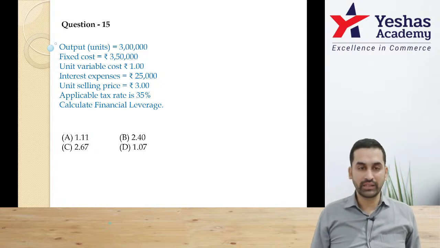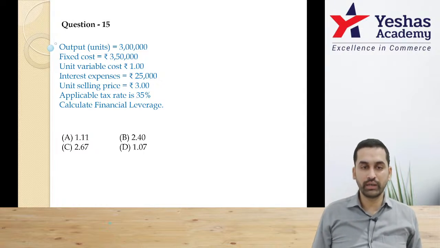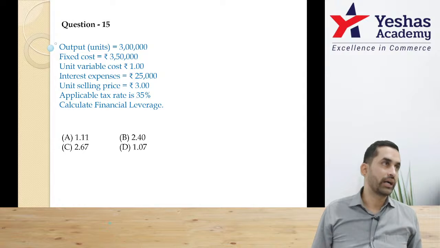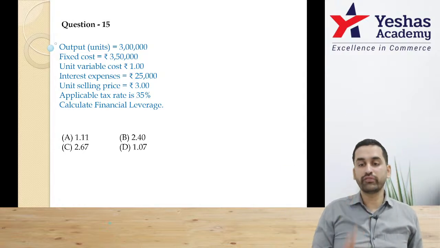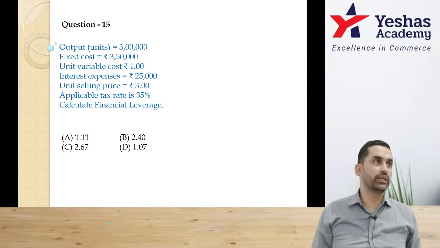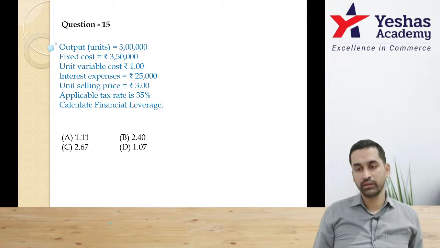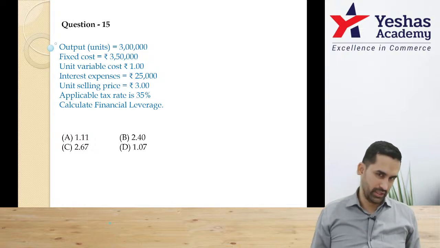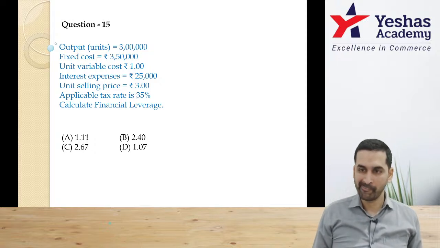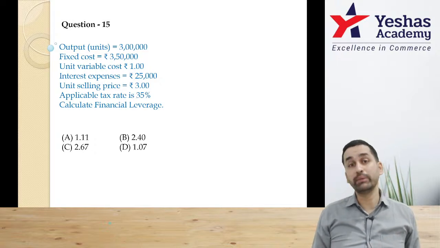Output in units is 3 lakh, fixed cost given, variable cost given, interest cost given, selling price, tax rate. Calculate financial leverage. Understand, before you write the full income statement from top to bottom, they want financial leverage. For financial leverage, what do you need? EBIT by EBT. That means this tax information is of no use to me. Correct? They have not asked you to do EPS.